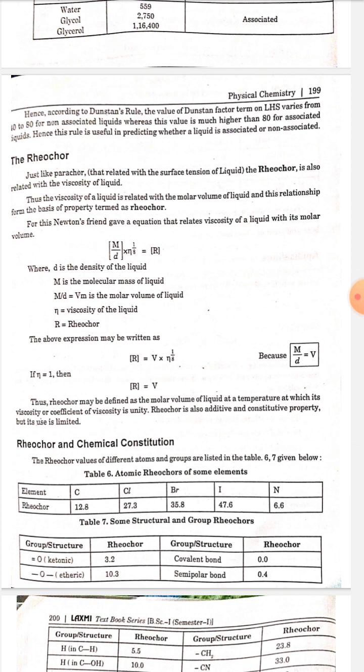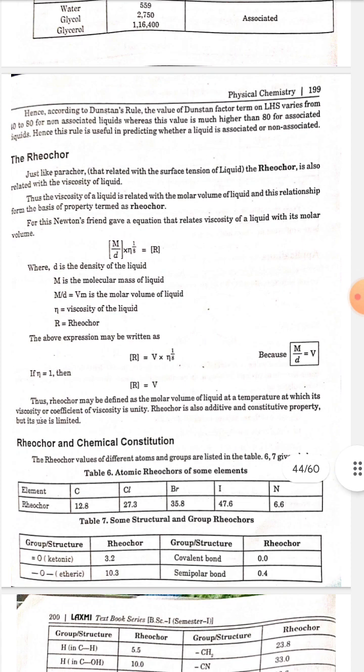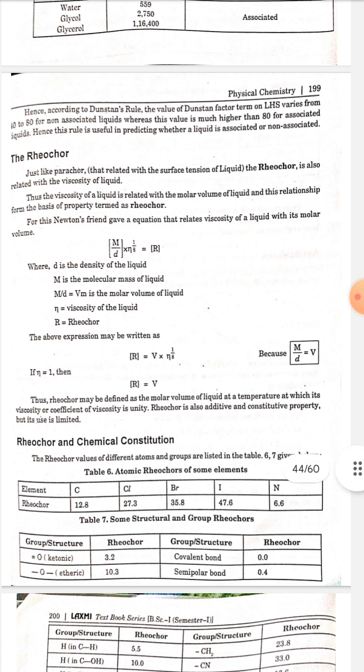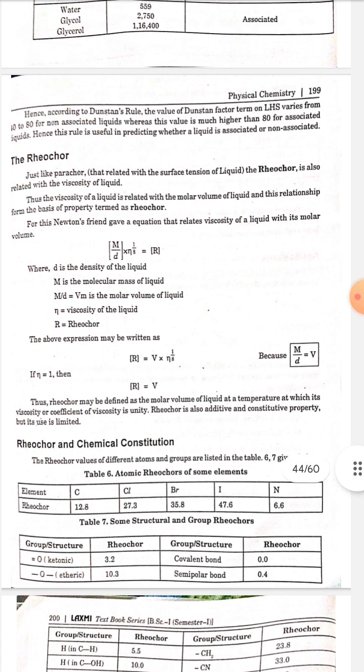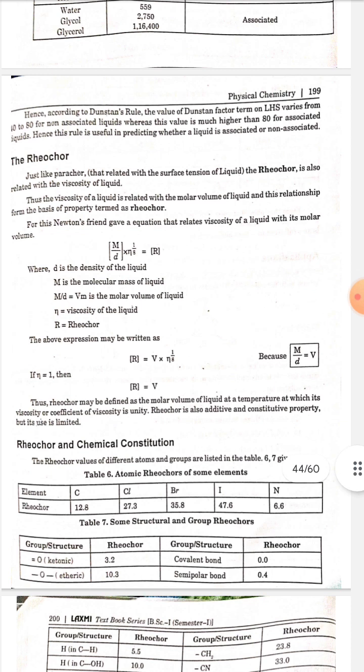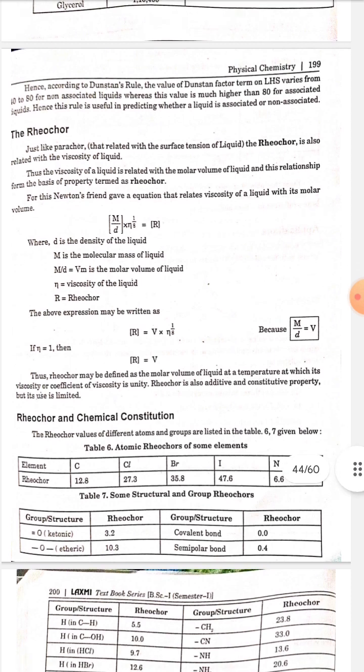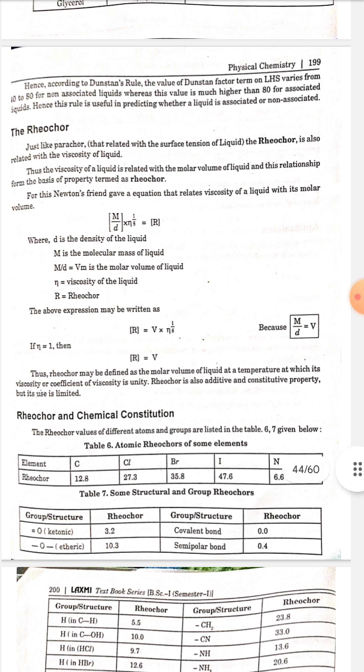For this, Newton's friend gave an equation that relates viscosity of liquid with its molar volume, that is M by d multiplied by eta to the power 1 by 8 is equal to R, where d is the density of liquid, M is the molecular mass of liquid, M by d is equal to Vm, the molar volume of liquid, eta is viscosity of liquid, and R is rheochor.